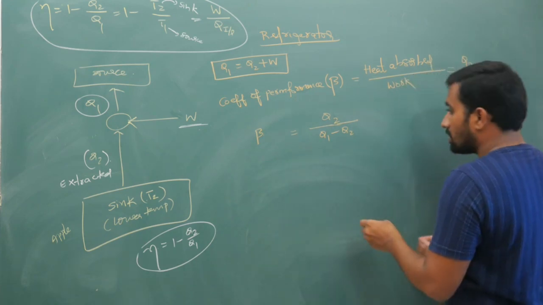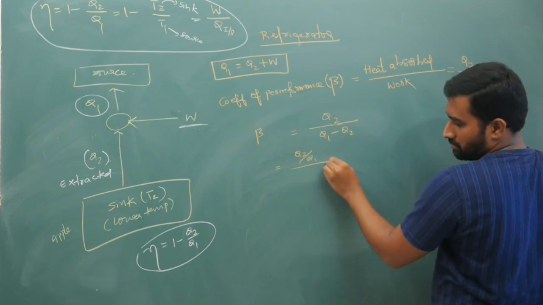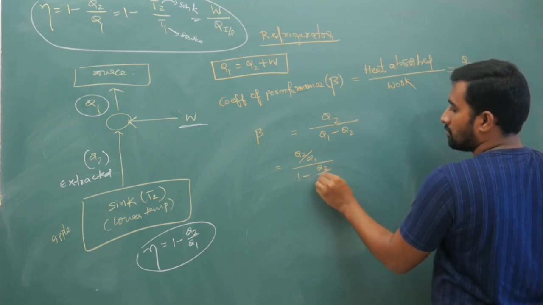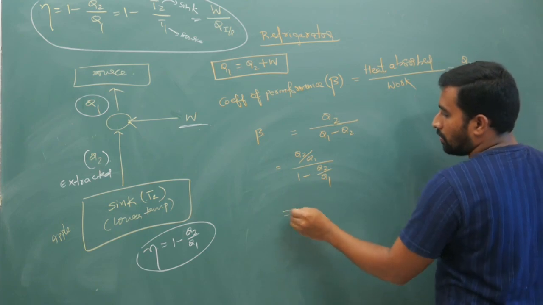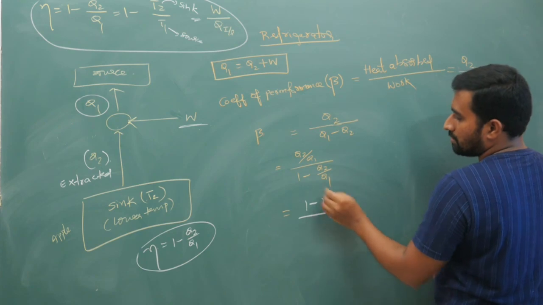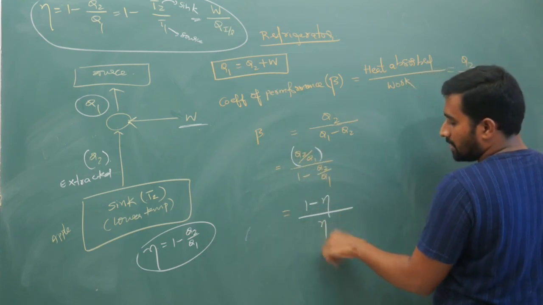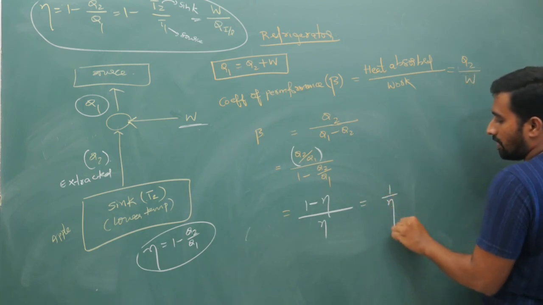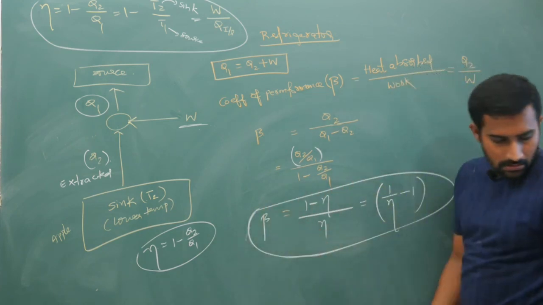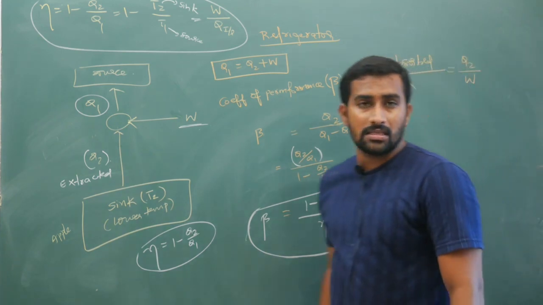So beta is (Q2 by Q1) by (1 minus Q2 by Q1). Q2 by Q1 from here is 1 minus eta, and 1 minus Q2 by Q1 is eta. So that will give you (1 minus eta) by eta, which is 1 by eta minus 1, your coefficient of performance beta.